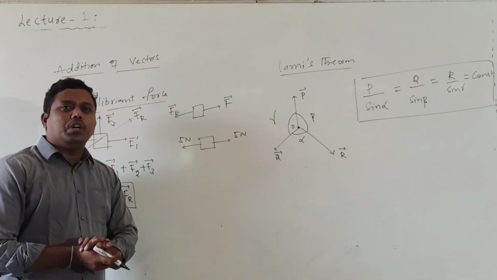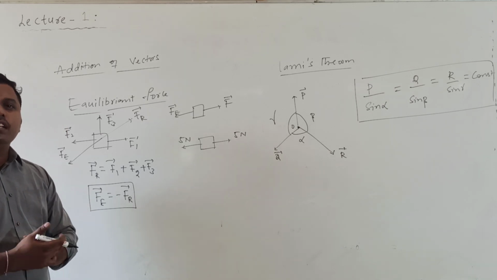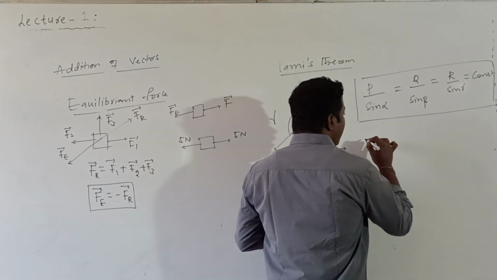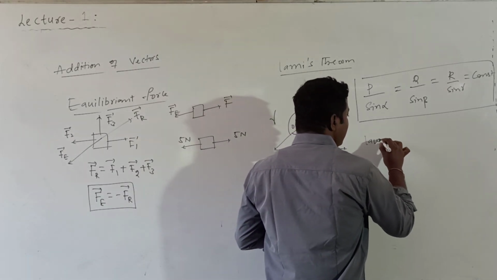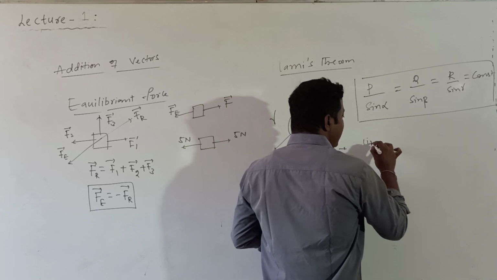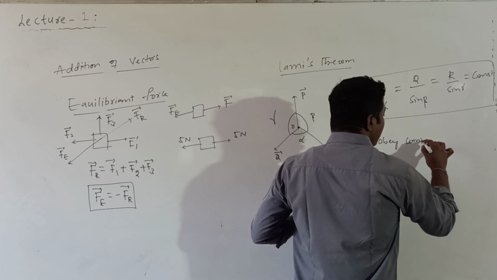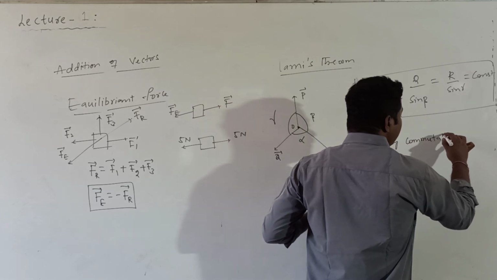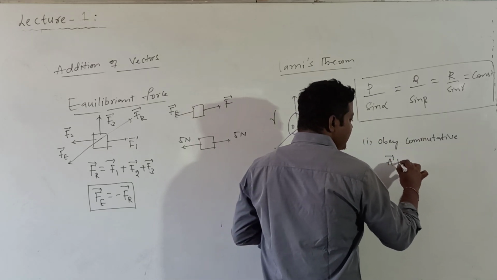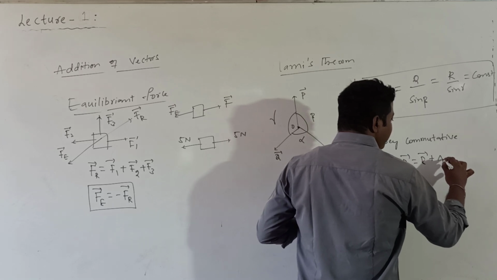In today's class we discussed vector addition. The last point regarding vector addition is the laws of vector addition. Vector addition obeys the commutative law, that is A bar plus B bar is equal to B bar plus A bar.